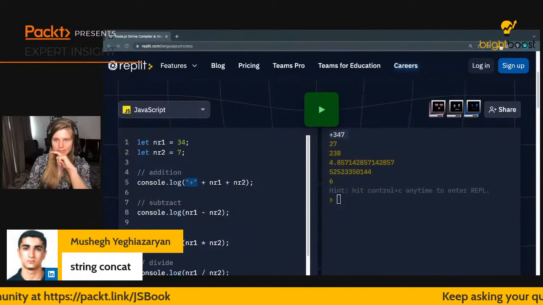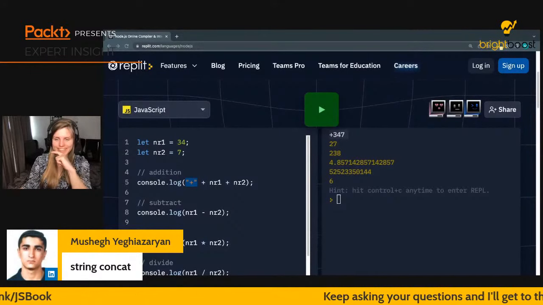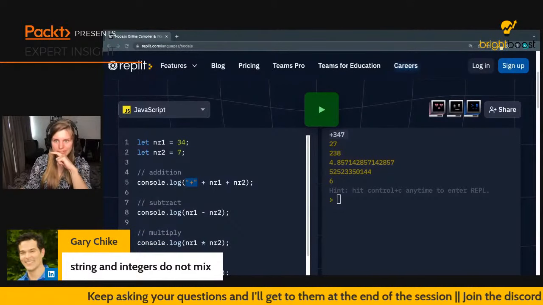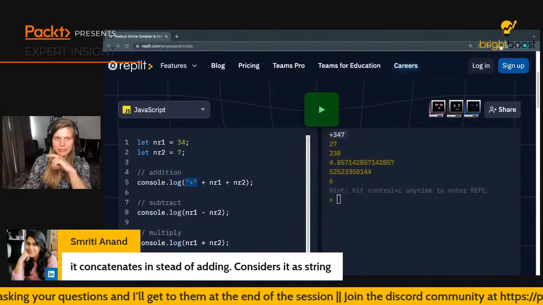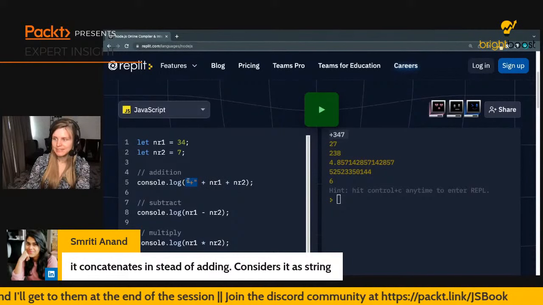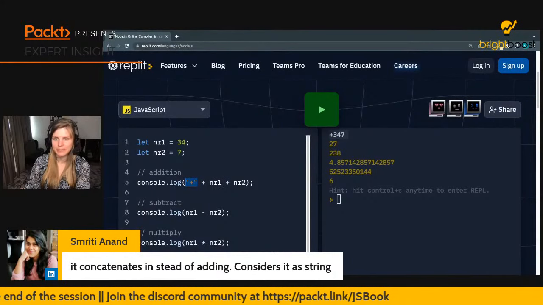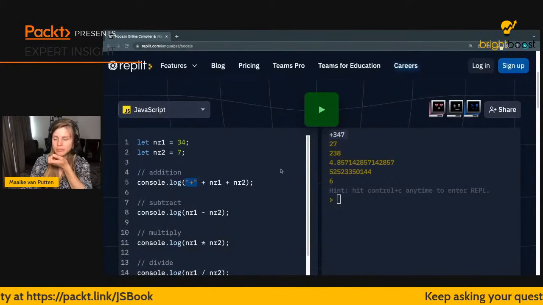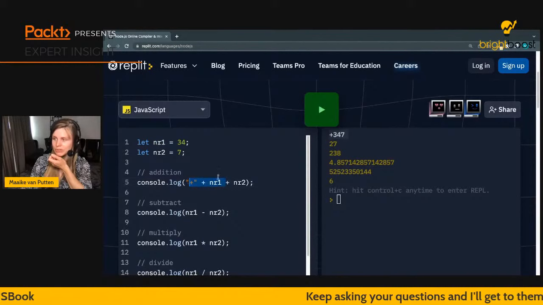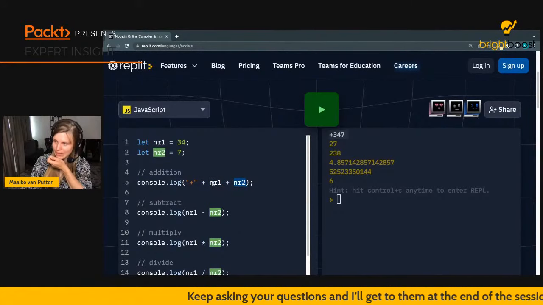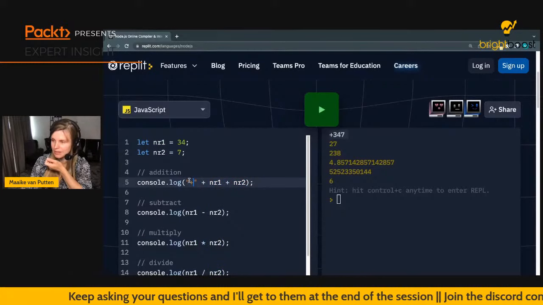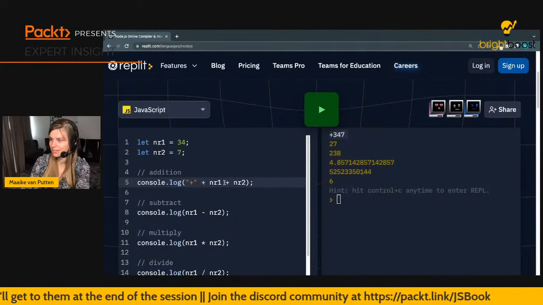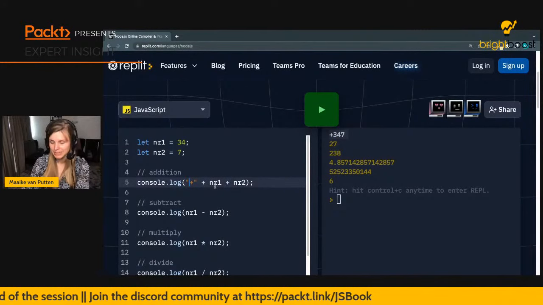Yes, so I'm trying to mix them, and this is really going wrong. So it starts with concatenating these two, and then this has become a string. And then it actually has two options. If this were Python, for example, it would just crash because it would say, oh no, what you're trying to do here is something I cannot make sense of. You're trying to add a number to a string. Terrible. But JavaScript just says, oh, all right, so we're talking about strings here. Sure, I'll concat them like strings.